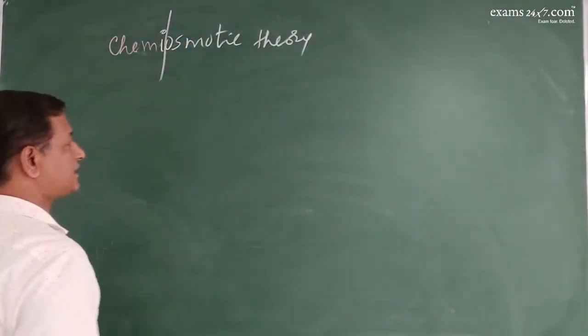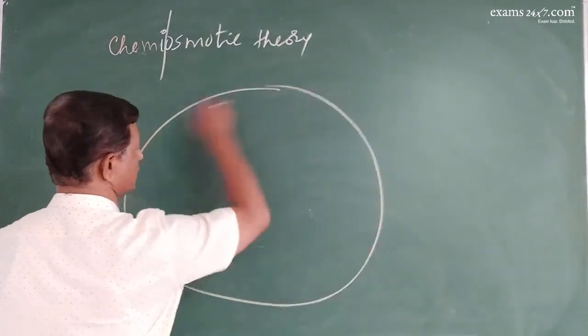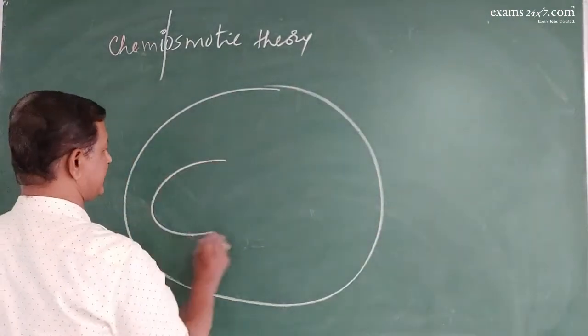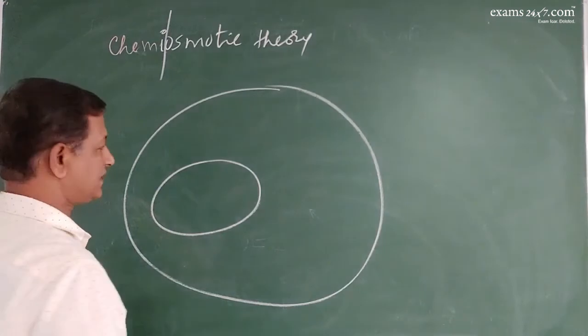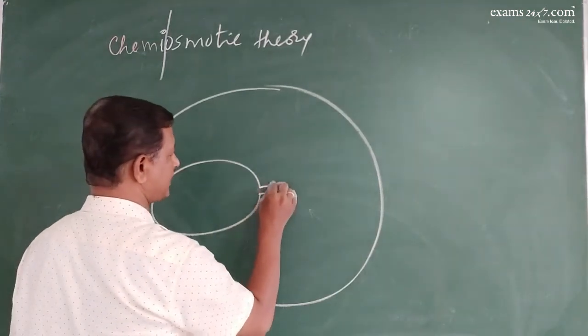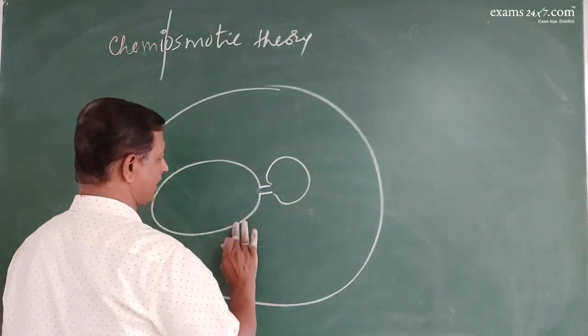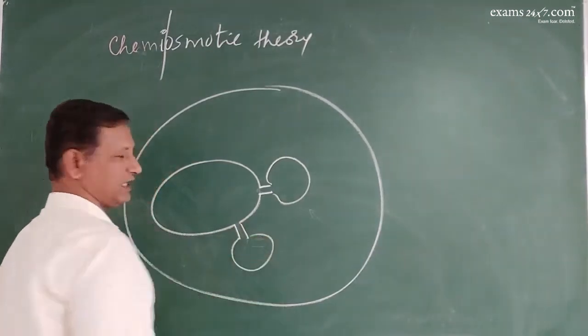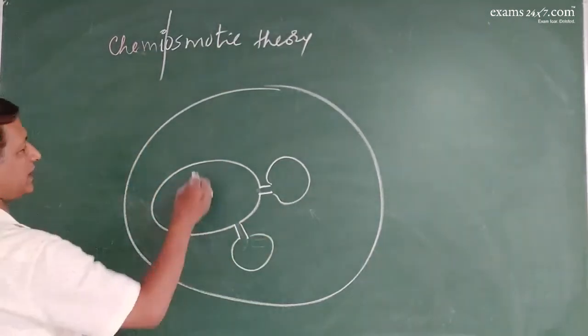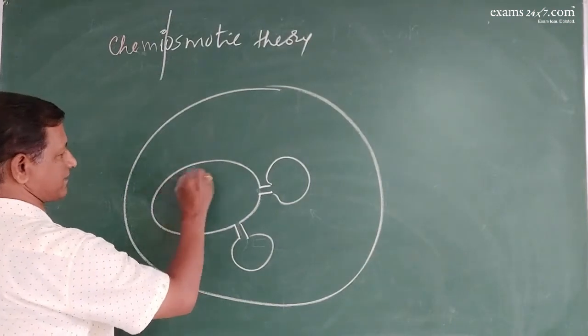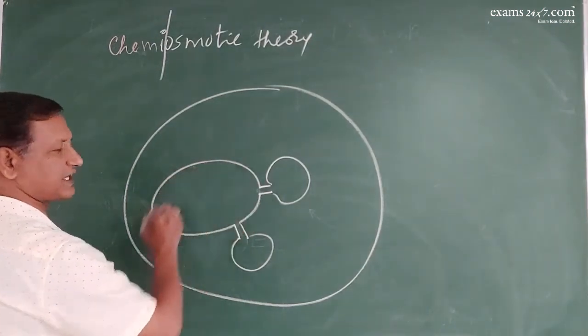See, this is the chloroplast, this is the thylakoid. This thylakoid is associated with F0, F1 particles like this. Now here the light reaction is taking place, non-cyclic and cyclic transfer.